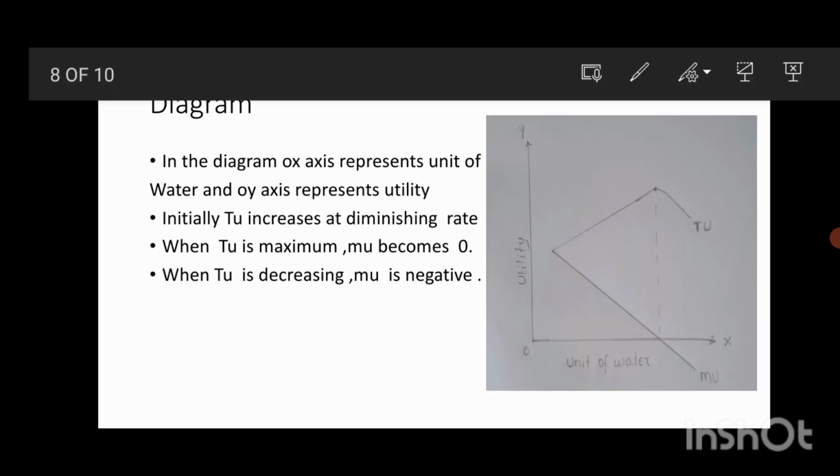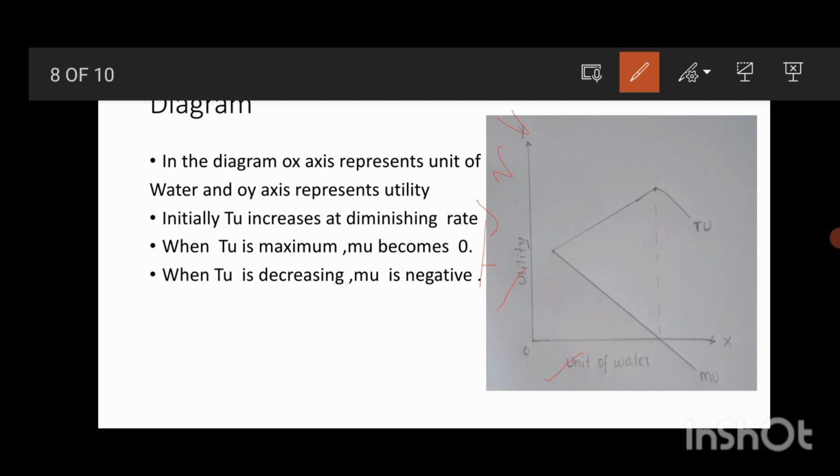So, the law of diminishing marginal utility can be explained with the help of a diagram. Here we can see that the OX axis represents units of water and the OY axis represents utility, that may be total utility or marginal utility. Here TU is the total utility curve and MU is the marginal utility curve.